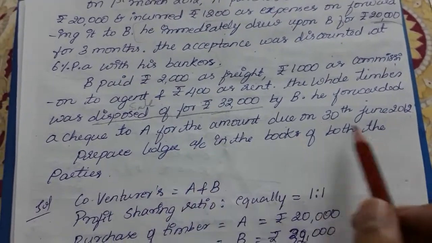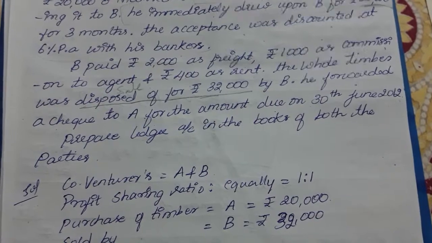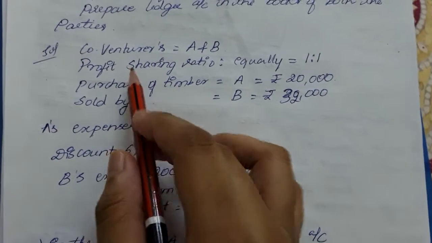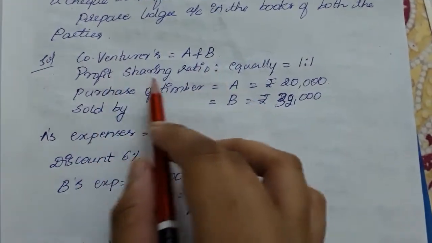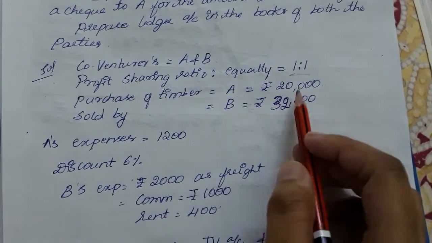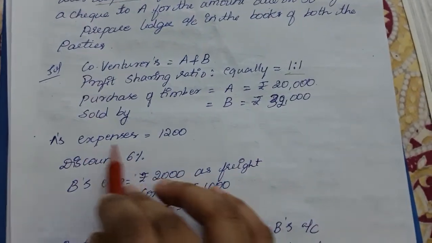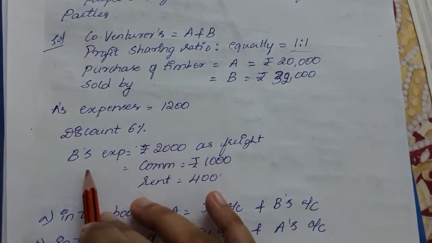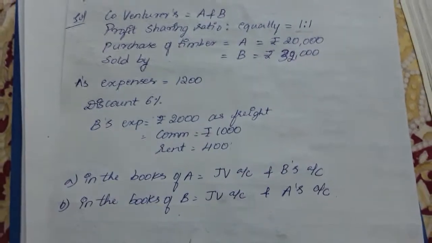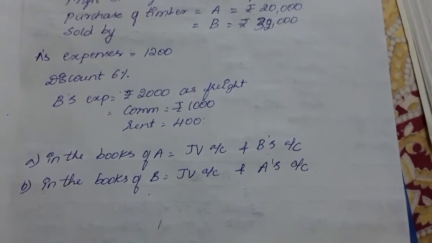Prepare ledger accounts in the books of both the parties. So, as you can see, we need to prepare the ledger accounts in the books of both the parties. Here are the given items I have written. Co-venturers A and B, profit sharing ratio equal, that is 1:1. Purchase of timber by A is 20,000, sold by B for 32,000. A's expenses are 1,200, discount is 6%, and B's expenses are the expenses of B. Now they are asked to prepare the books of account of both co-venturers.